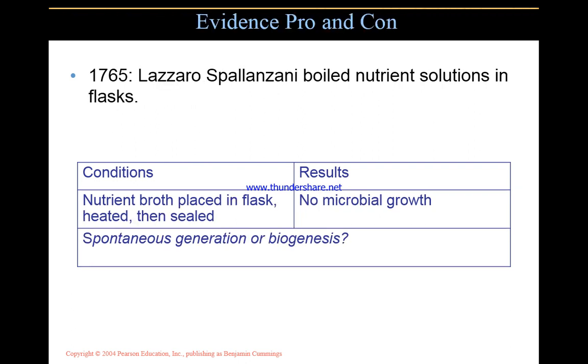Let's discuss another experiment, carried out in 1765 by Lazzaro Spallanzani, who boiled nutrient solution in flasks. The nutrient broth was placed in a flask, heated, then sealed, and no microbial growth was found. Spontaneous generation or biogenesis?